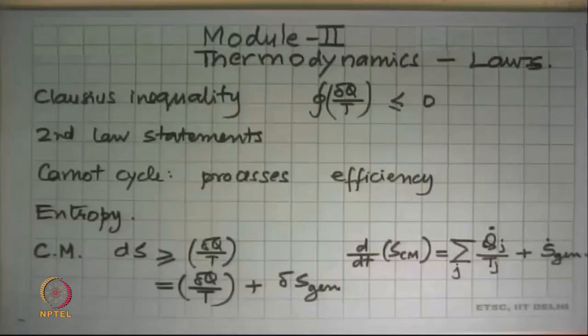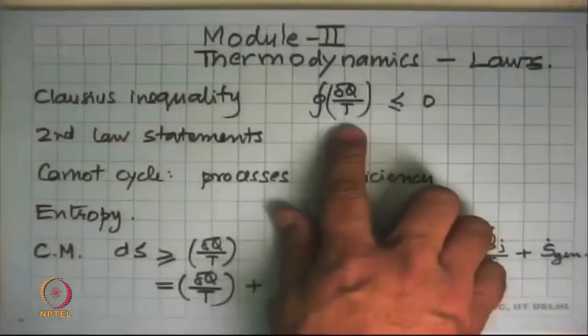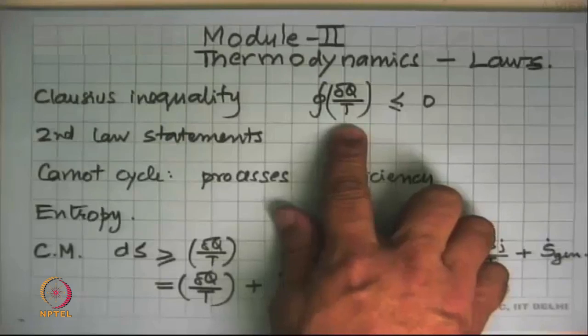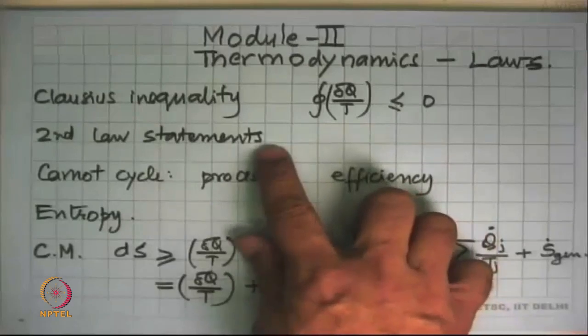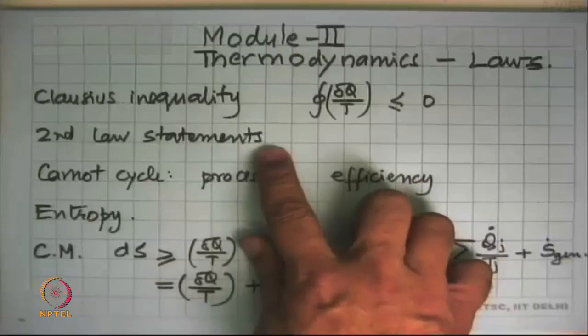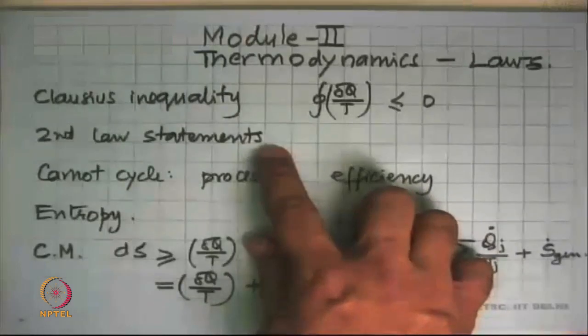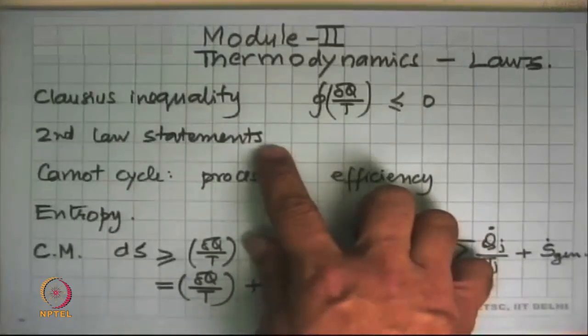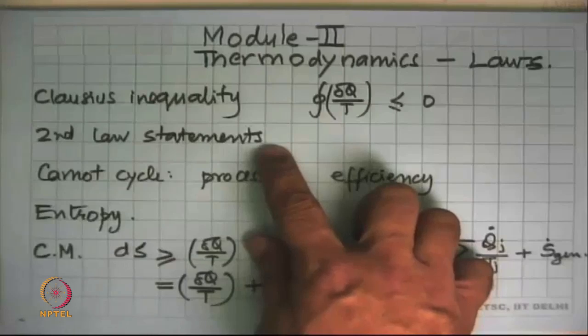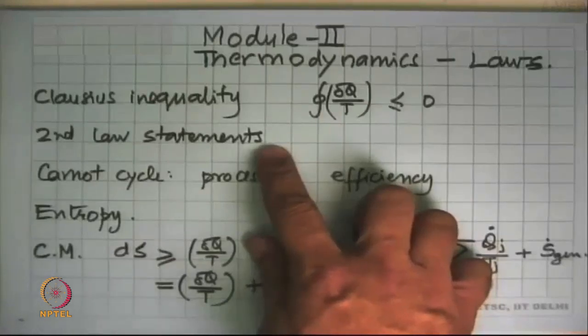We looked at the second law statement, the Clausius inequality, which told us that the cyclic integral of delta Q by T is less than or equal to 0. We looked at two statements of the second law, the Kelvin-Planck statement and the Clausius statement, both of which told us that certain cycles are not possible. We then looked at what it would take to make such an objective possible, and came about with the fact that it must have heat exchange with two reservoirs and have work input or output. Work output would be a heat engine, work input would be a refrigerator.